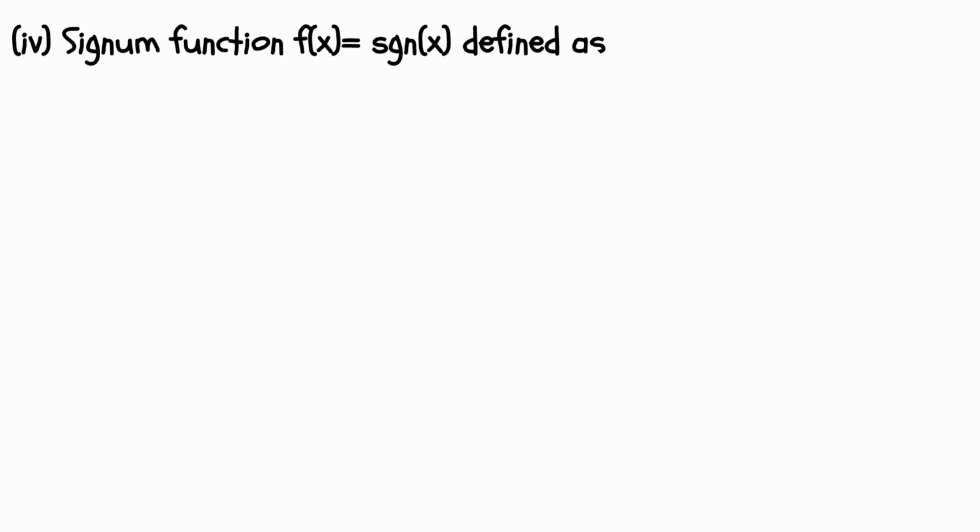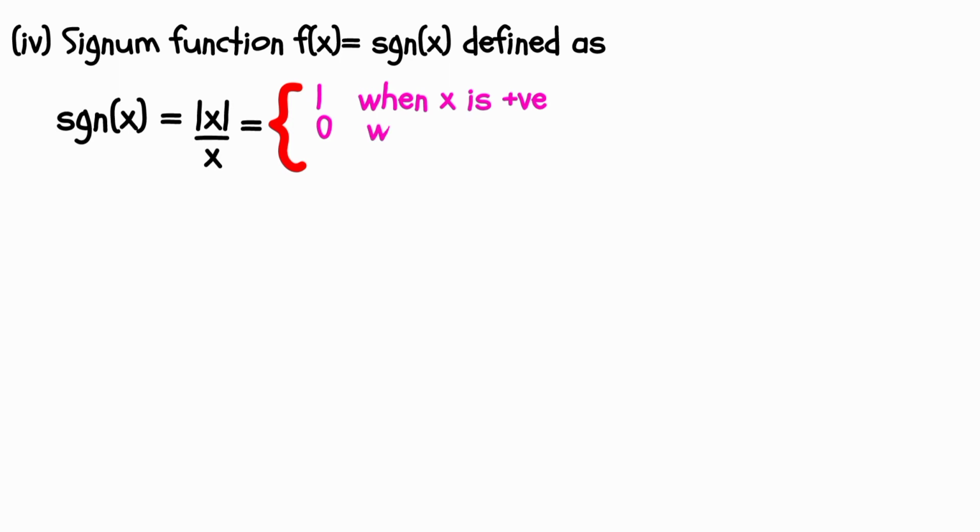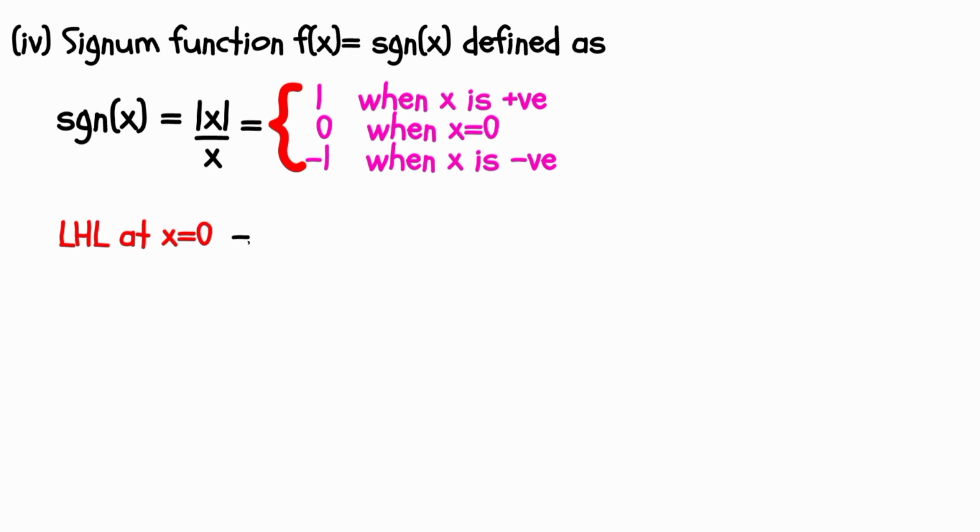Fourth, signum function f(x) equal to signum x is defined as signum x equal to mod x upon x, which is equal to 1 when x is positive, 0 when x is 0, and minus 1 when x is negative. LHL at x equal to 0 is equal to f(0 minus) equal to minus 1 because 0 minus is a negative quantity.